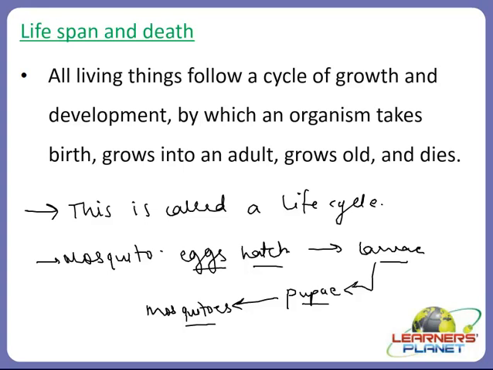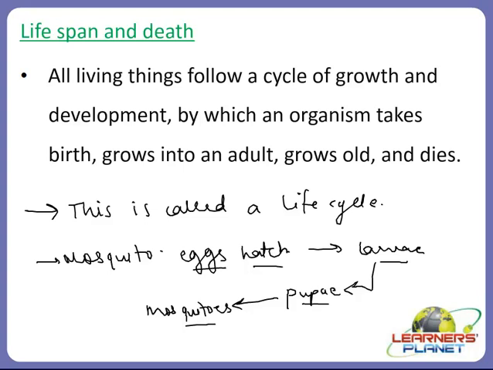Dead things can no more show any of the features of living things, but they showed all these features like growth, excretion, respiration, reproduction, feeding when they were alive.